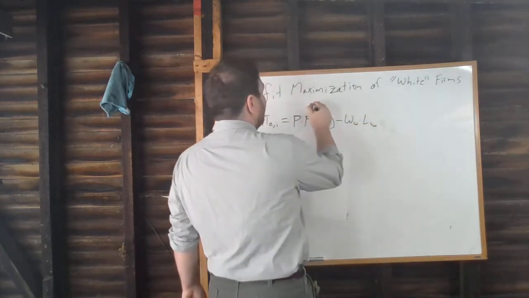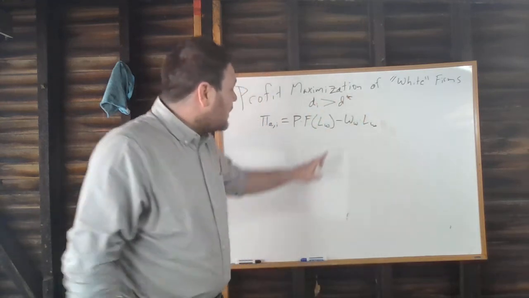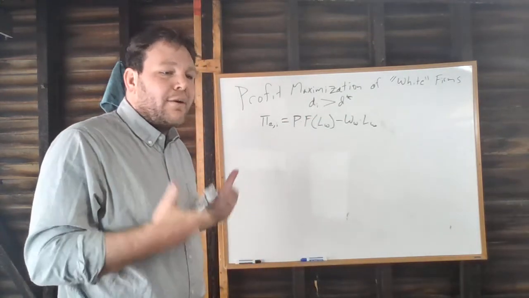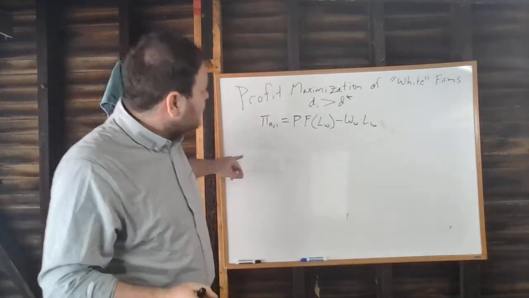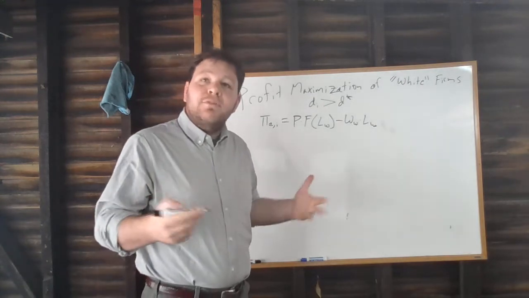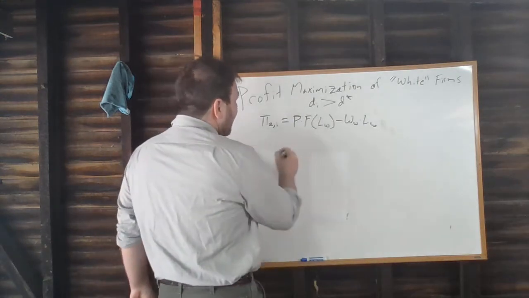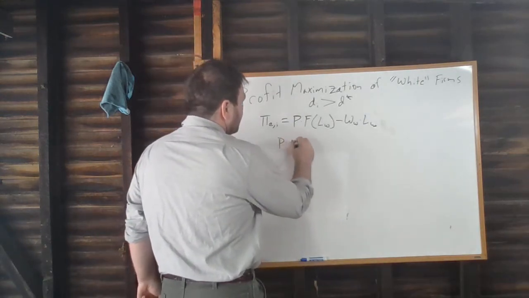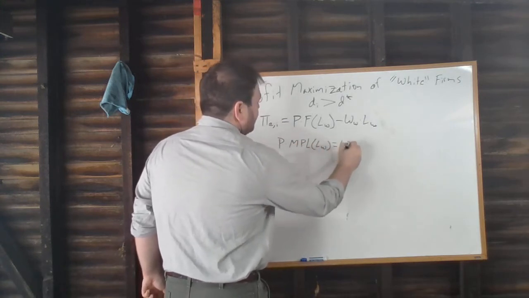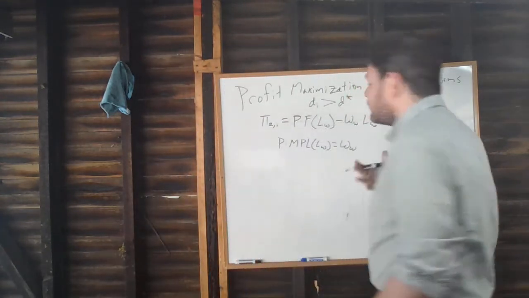And this is going to be for a firm that has d_i greater than d star, where d star is that marginal level of distaste that leads a firm to switch from hiring white workers to hiring black workers. Okay, so if a firm's going to maximize their profits, they're going to hire workers up until the point that the next worker would cost them more than they would produce. So they're going to hire workers up until price times the marginal product of labor equals their wage.